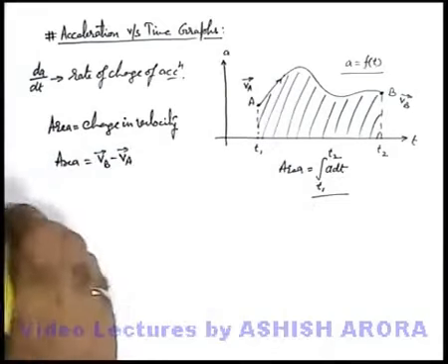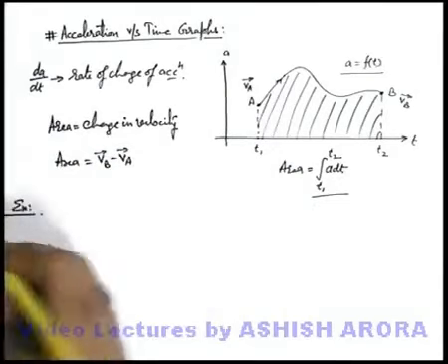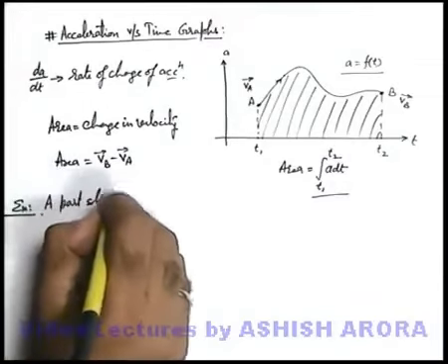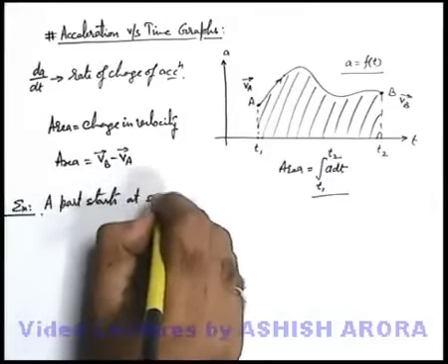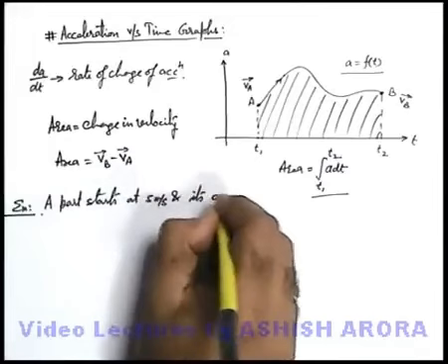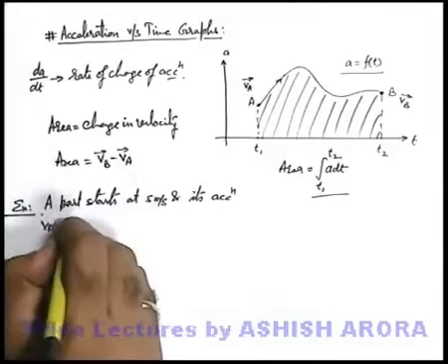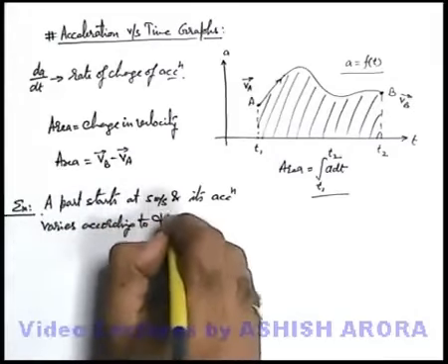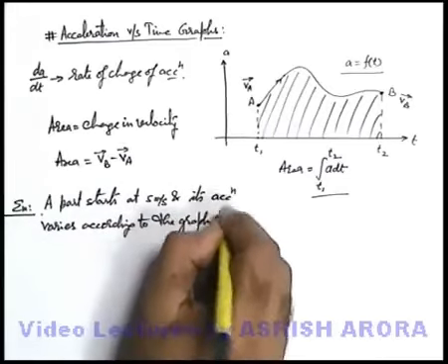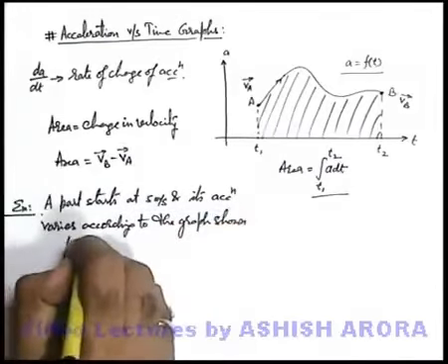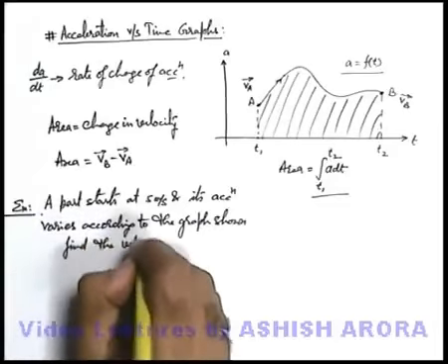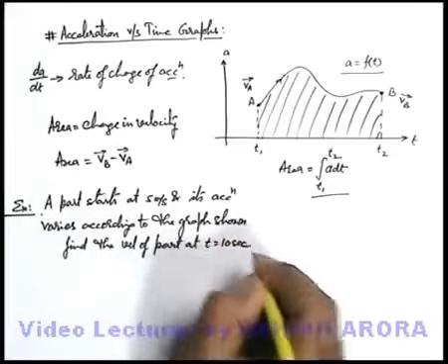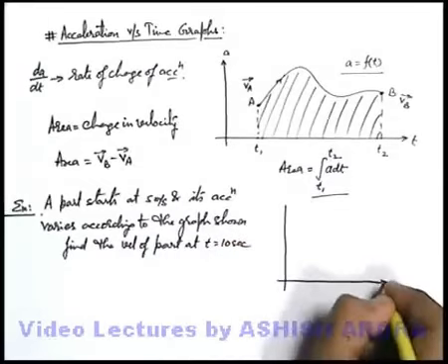If we take a simple example to analyze this concept: if a particle starts at 5 meters per second and its acceleration varies according to the graph shown. We just draw the graph also. Find the velocity of the particle at t equals 10 seconds.